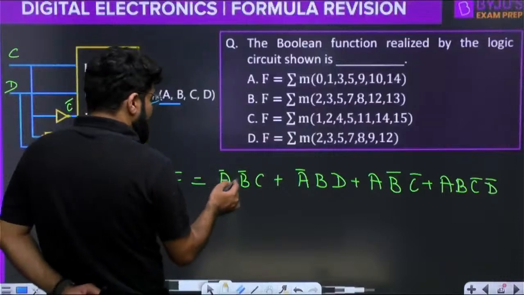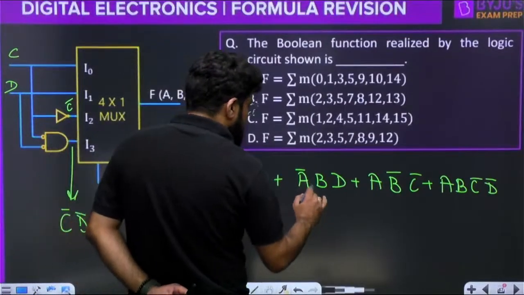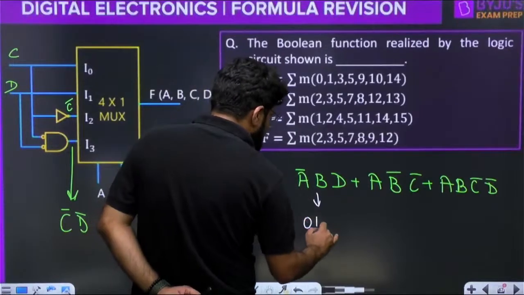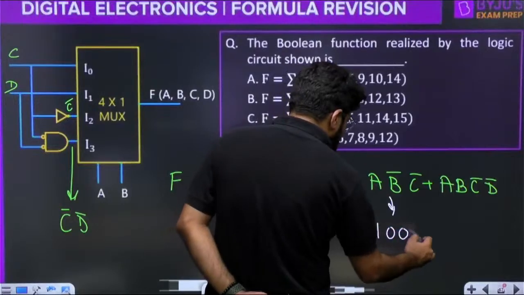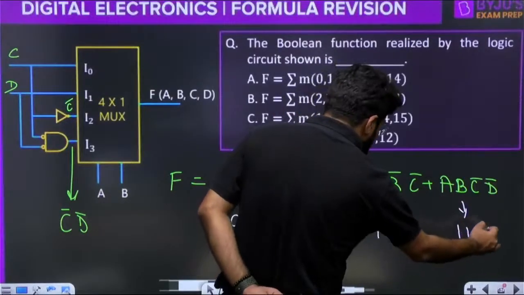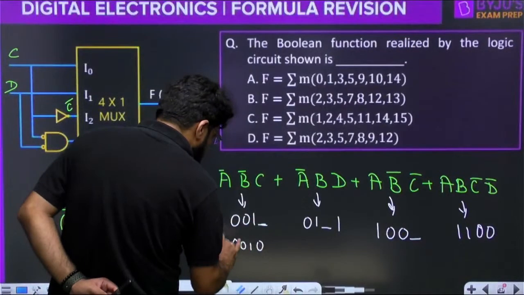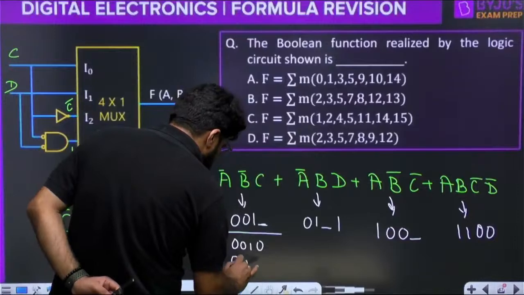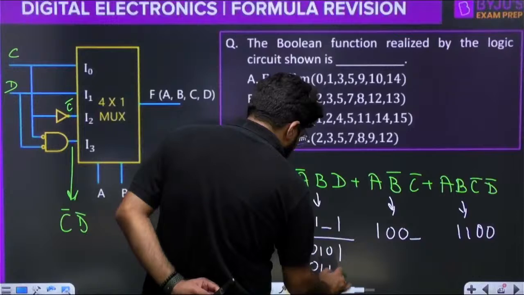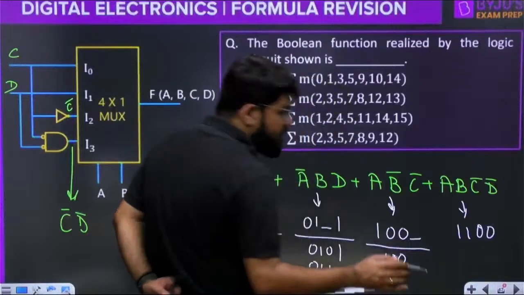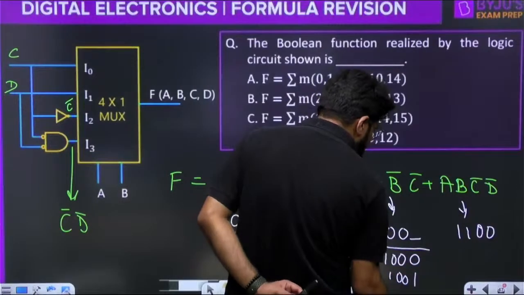Let us repeat that. A bar B bar C is like 0 0 1, but D is missing. A bar B D is 0 1, C is missing, D is 1 again. A B bar C bar is 1 0 0, D is again missing. This is 1 1 0 0, so that minterm is clear, right? 0 0 1 with D missing, so this is 0 0 1 0 and 0 0 1 1. Here we get 0 1 0 1 and 0 1 1 1. For 1 0 0, whatever is missing is X; it can be either 0 or 1, so 1 0 0 0 or 1 0 0 1. Then 1 1 0 0.